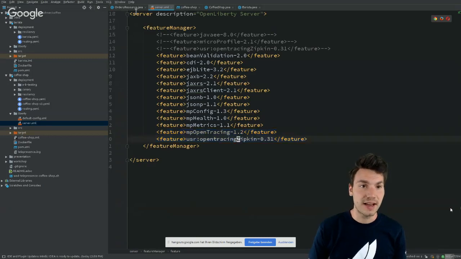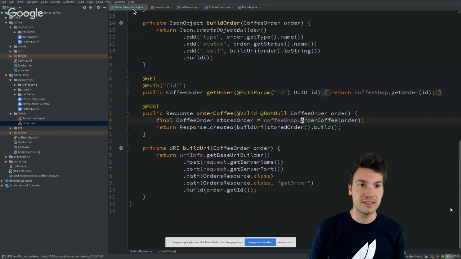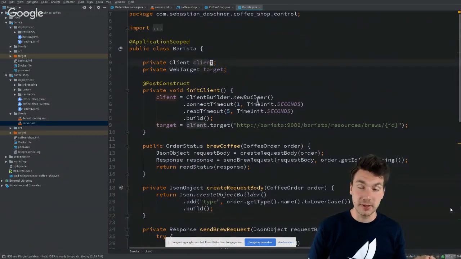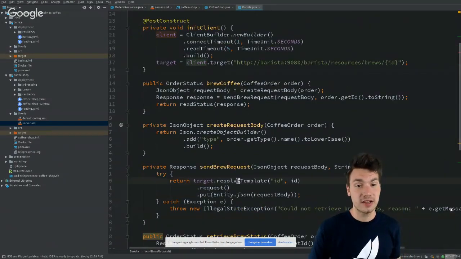What do these things do? Well, these things actually enable me that if I get a request into the system that has these open tracing headers available, then I can pass them here. And if I end up in a synchronous request in an HTTP client, in a JAX-RS client, then it will automatically pass these headers in my request, and I don't have to do anything else.